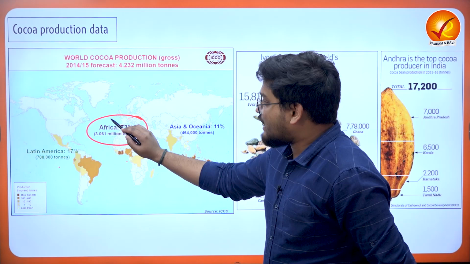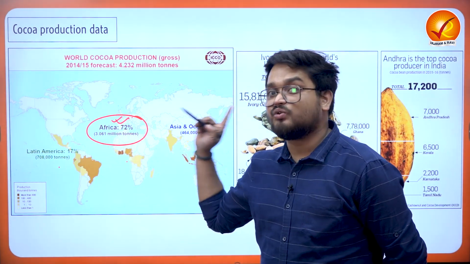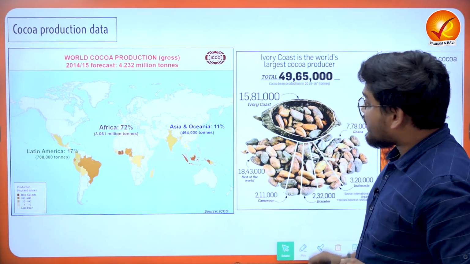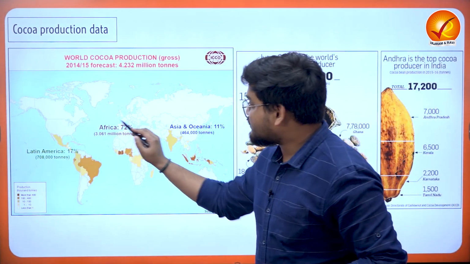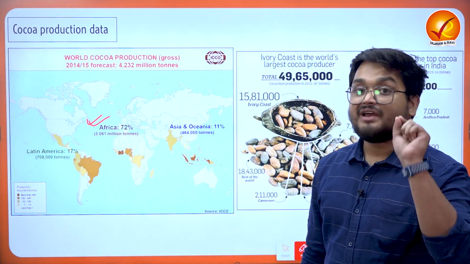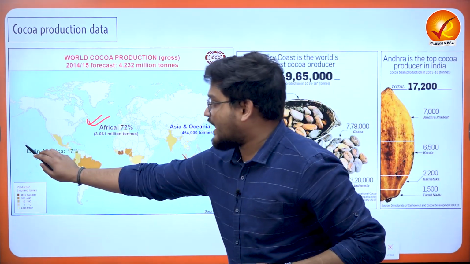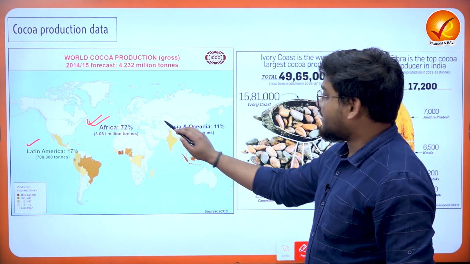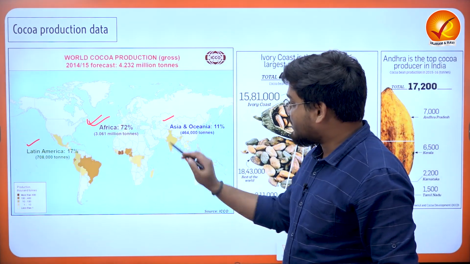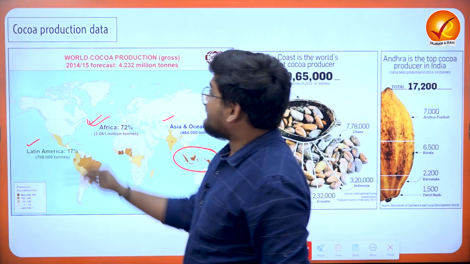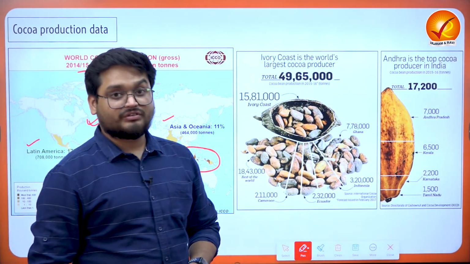So we find that Africa is the continent producing the most cocoa beans in the entire world. Now recently we have seen reports of rising cocoa prices. When we talk about cocoa plantation in the entire world, it is the continent of Africa which produces 72% of the cocoa beans, right? It is followed by Latin American nations, and finally Asia and Oceania, where we have nations like India and also the Southeast Asian nations who produce cocoa. And here it is according to the 2015 data.